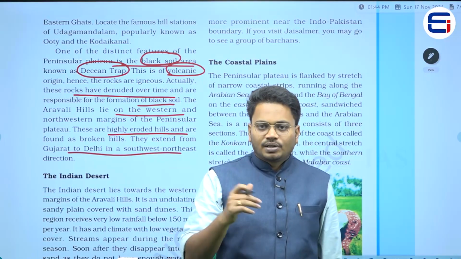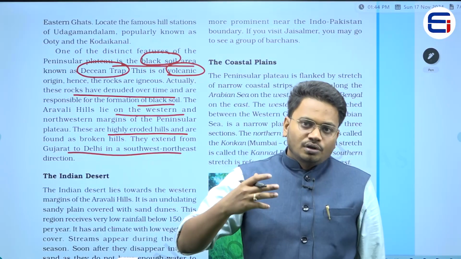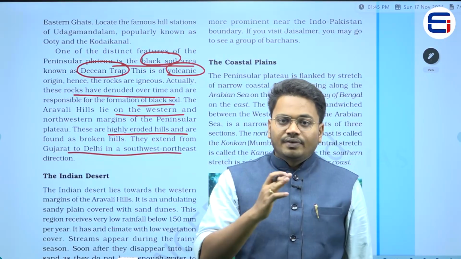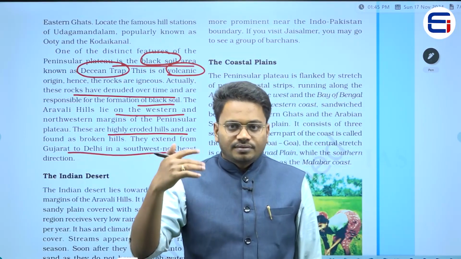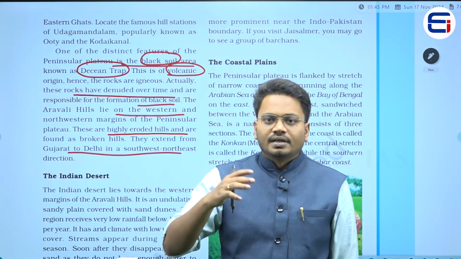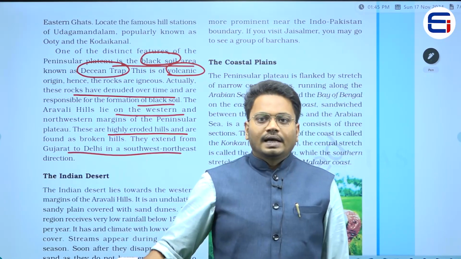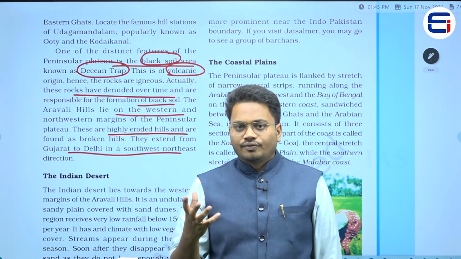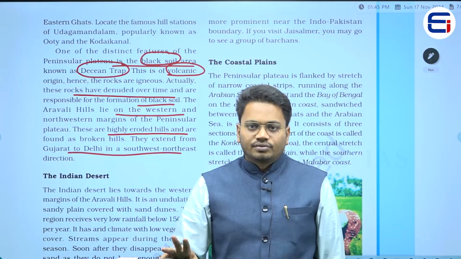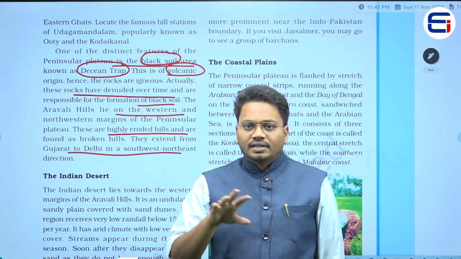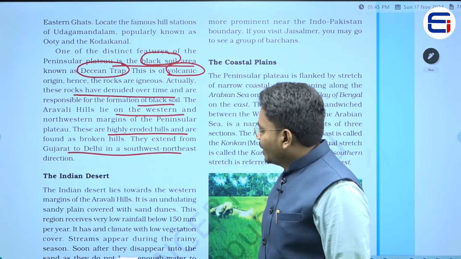And if you see these Aravalli ranges, they are mostly eroded, right? So we can see the extension of the Aravalli ranges from Gujarat to Delhi, but we can't see continuous ranges, right? We would be seeing mostly discontinuous ranges, because the majority of those ranges are denuded or eroded, right? So that is why we see discontinuous ranges in the Aravallis. So this is regarding the peninsular plateau.